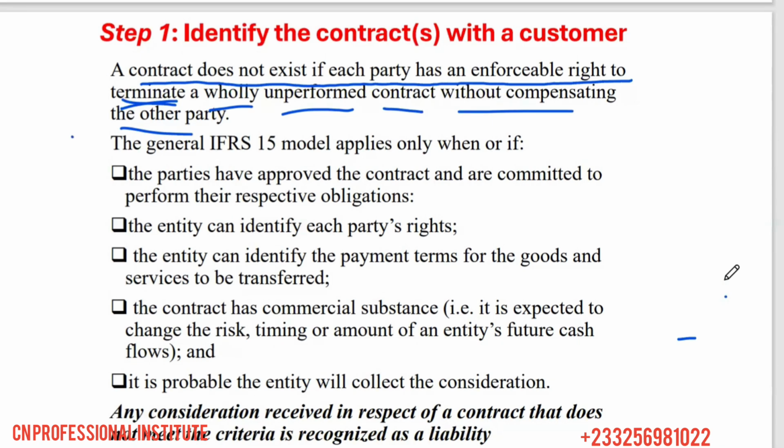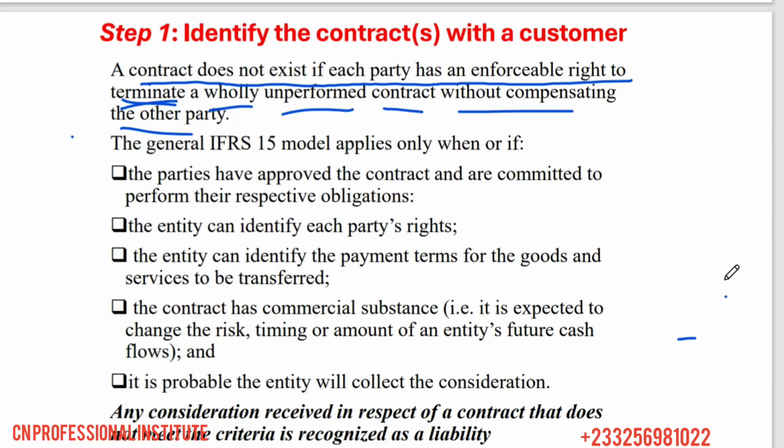So we have a contract: you supply me with 20 bags of rice, I pay you. If I can say, okay, I'm not going to supply you with the bags again, I'm not going to deliver the bags of rice to you again, if I can just do that, I can terminate the contract without paying any amount of compensation to you, the customer, then since there's no compensation, there's no contract, right?